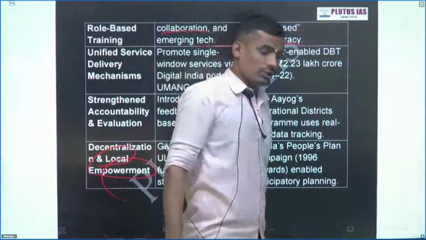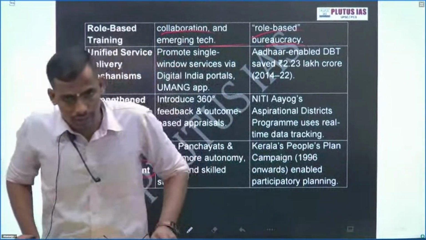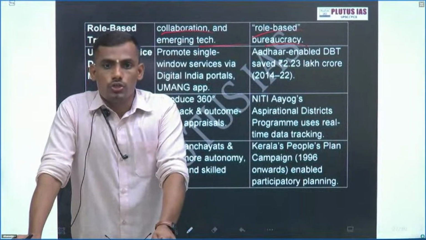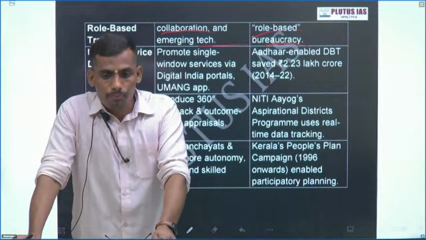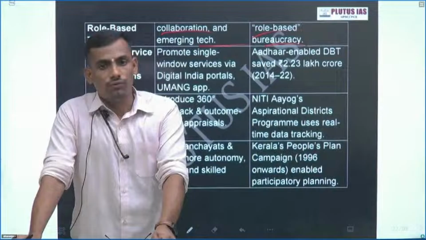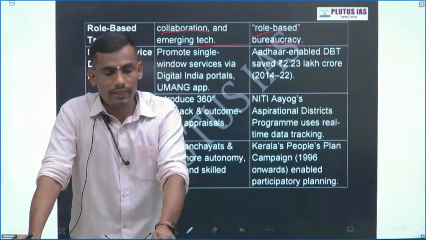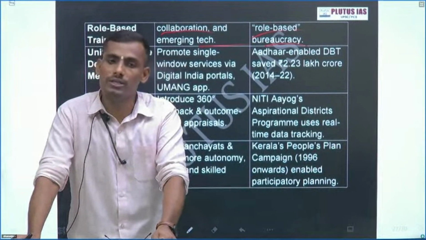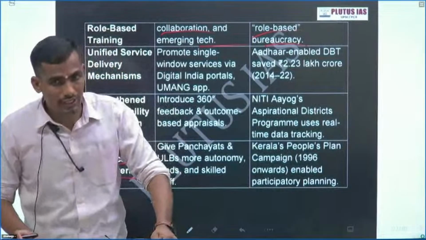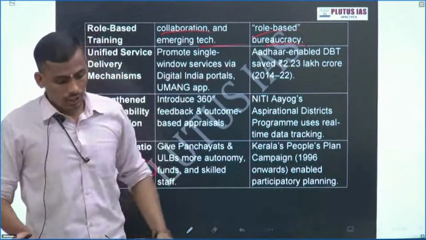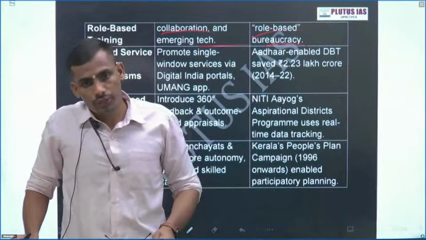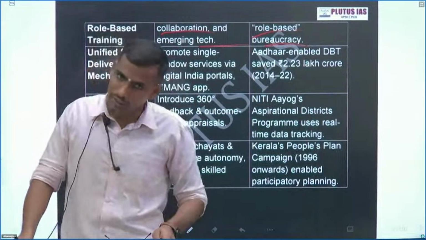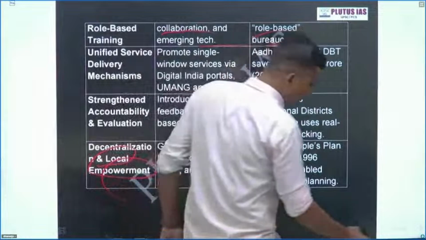In this we should not forget that we should strengthen our Panchayati Raj institutions, because they are the front runners of the government. The first responder to any calamity or any issue is the local government, Panchayati Raj or urban local bodies. So we should strengthen them, and in Mission Karmayogi, we can give training to Panchayati Raj officers also, not only to central government officers. Okay, so this is one of the ways forward to build capacity.